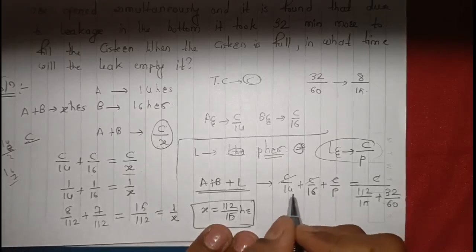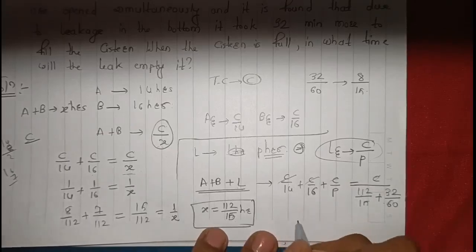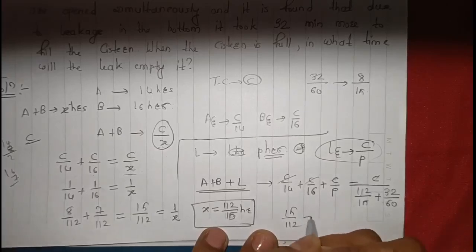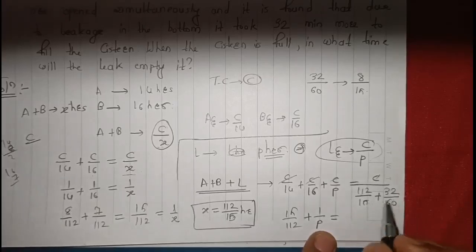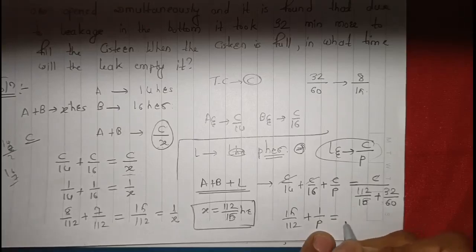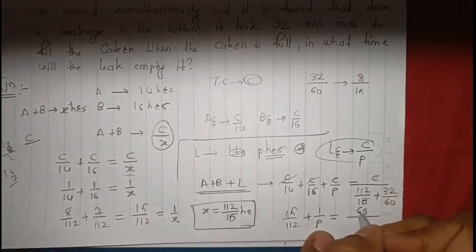Now we already know 1 by 14 plus 1 by 16 is 15 by 112. So 15 by 112 plus 1 by P would be equal to, here we will get 60 in the denominator if we multiply by 4.